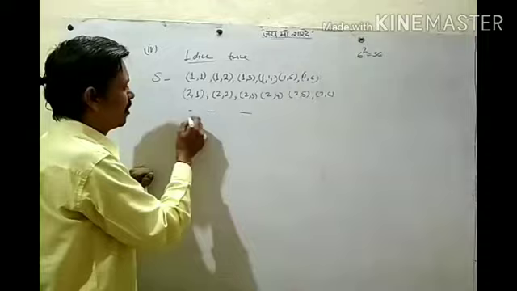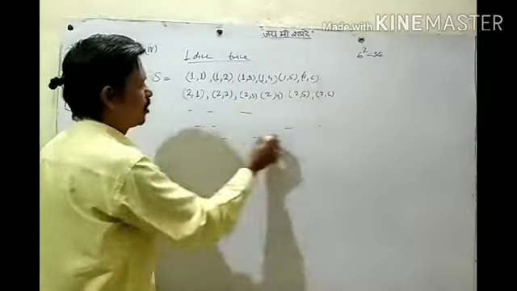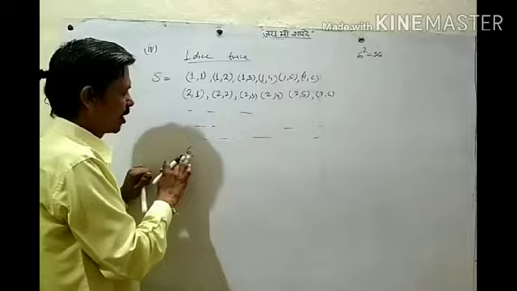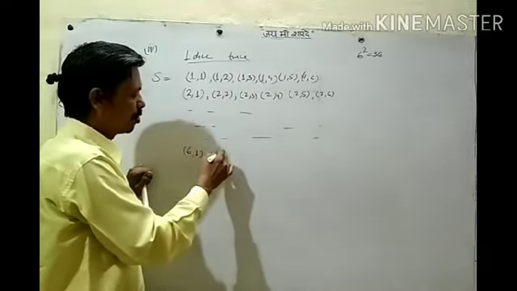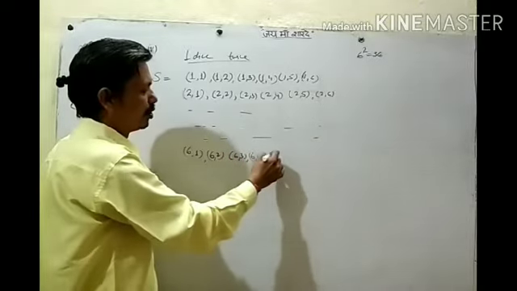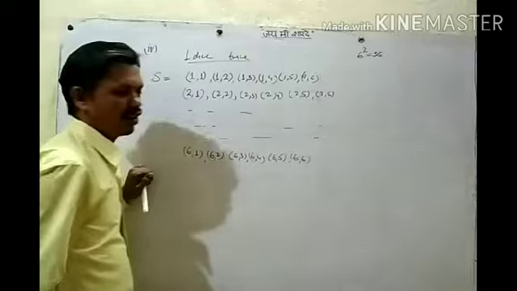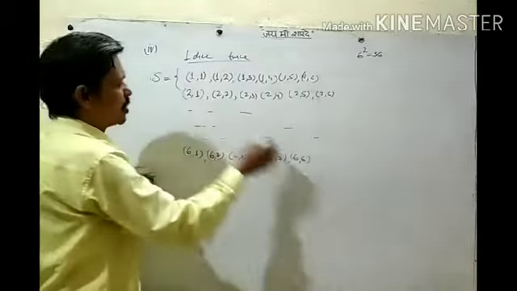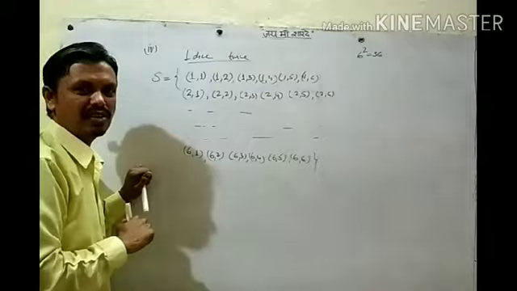In the same way, 3 1, 3 2, 3 3, 3 4, 4 1, 4 2, 4 6, 5 1, 5 2, 5 6. Then the first die can show 6. Then the second die is 1 or 2 or 3 or 4 or 5 or 6. So this is our sample space for throwing a dice twice.